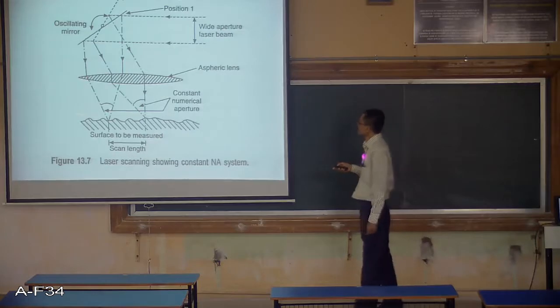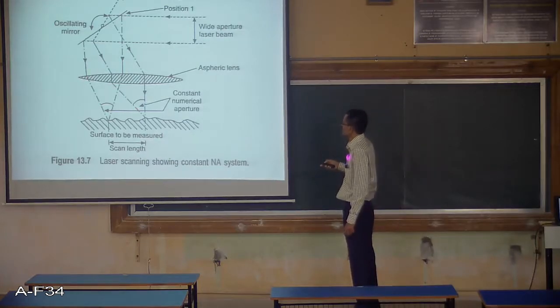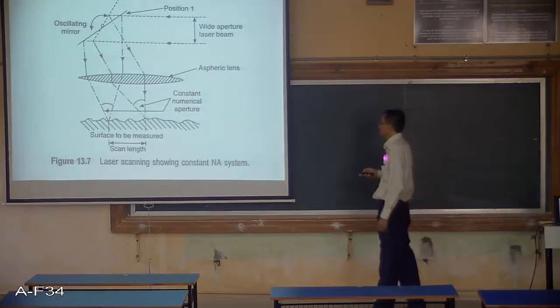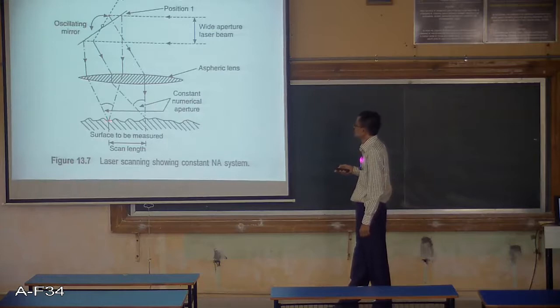So this angle and this angle are the same, and the surface which you are measuring is between this point and this point.